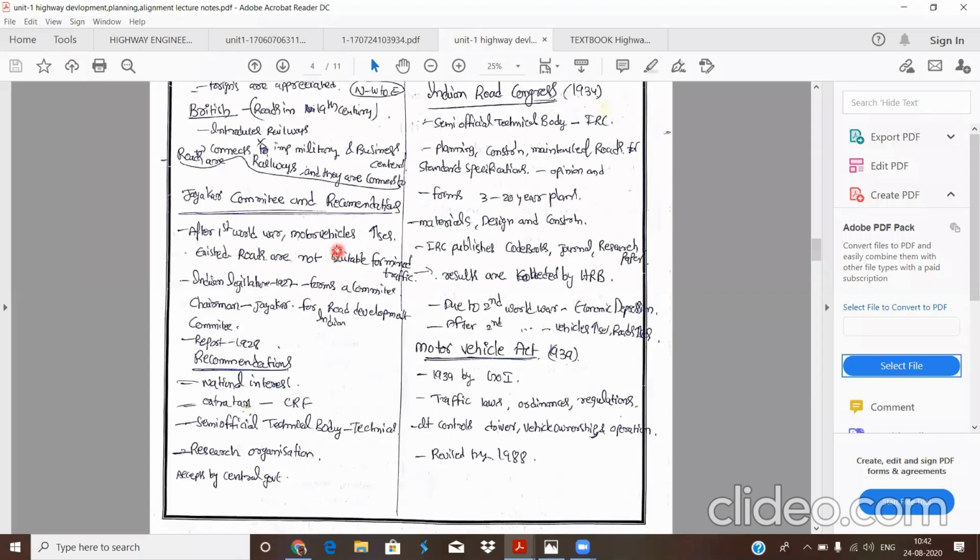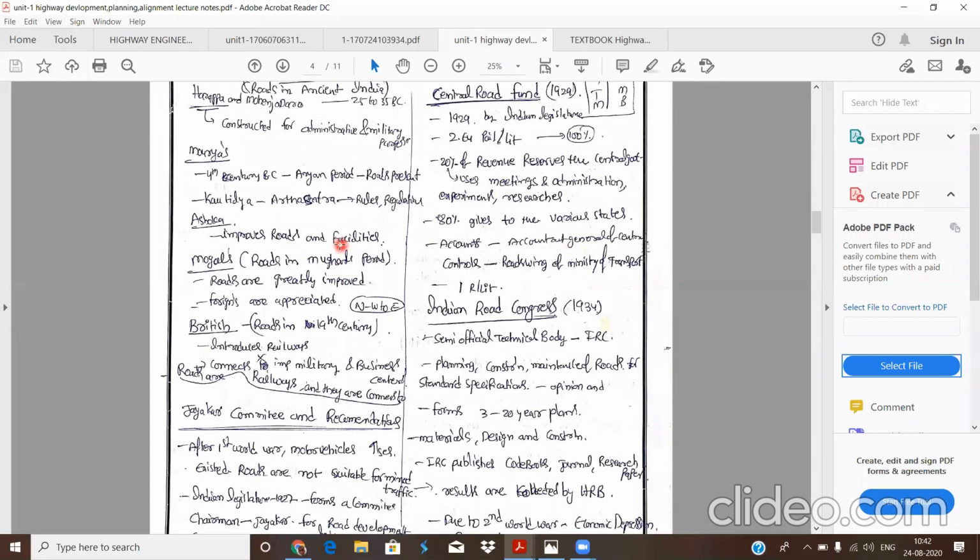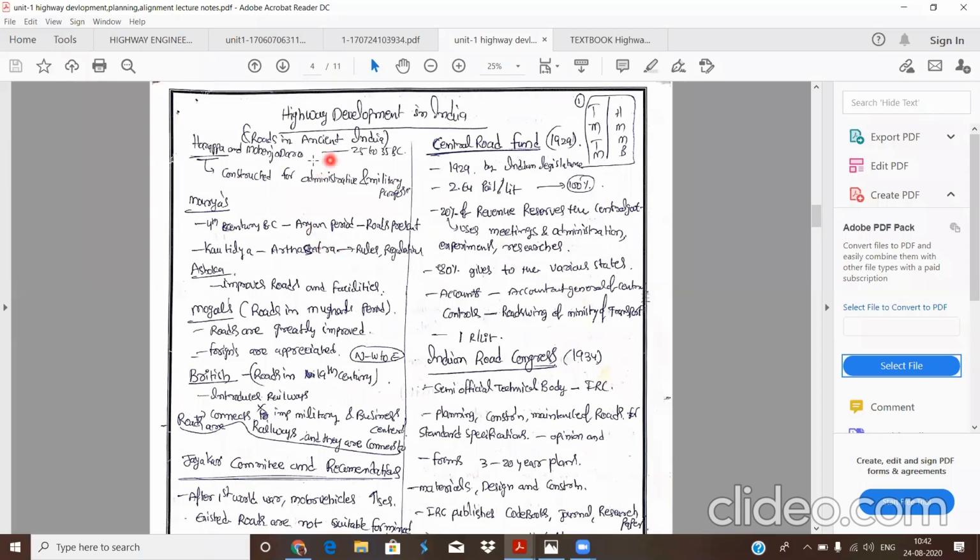In our country, the first one is roads in ancient India. Mostly in the 25th to 35th century BC, the Harappa and Mohenjo-daro empire was present. Their construction activities and roads were excavated. After excavation, archaeologists found a number of roads of Harappa and Mohenjo-daro. They constructed the roads for administrative and military purposes. So the first road improvement is in Harappa and Mohenjo-daro.